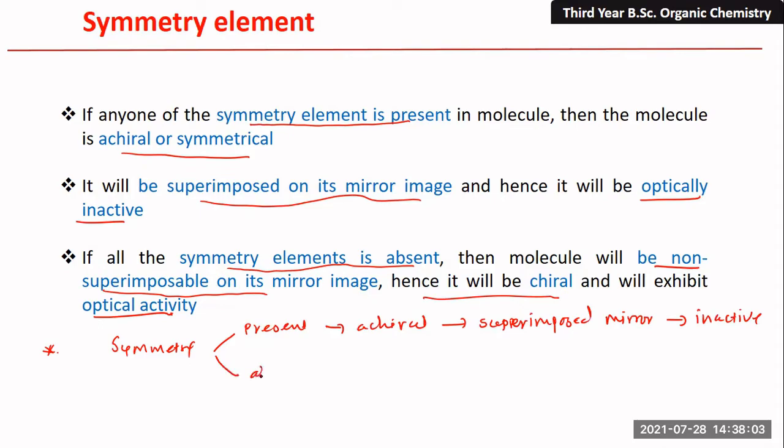Okay, so if symmetry is absent, any kind of symmetry is absent, all symmetries are absent, then the molecule is chiral. That means non-superimposable mirror images, means optically active. This sequence should be remembered because it gives a lot of information. Okay, the final exam question will be asked on the basis of this chart, this symmetry chart.